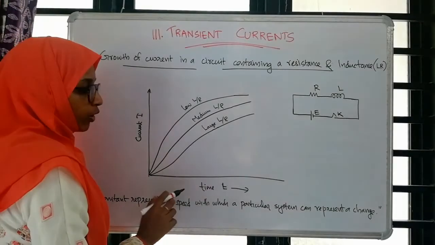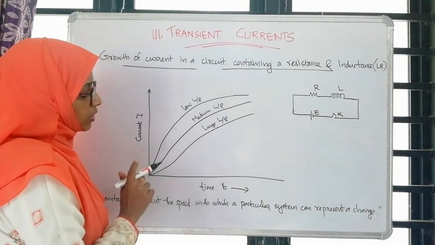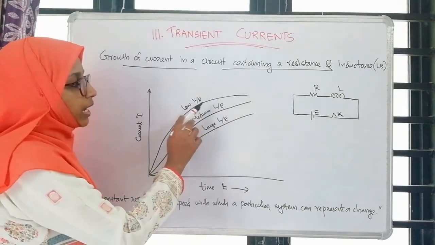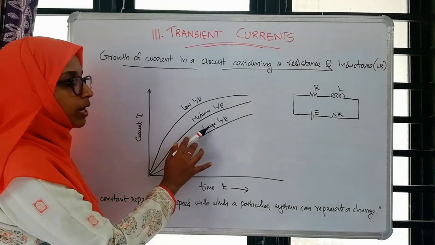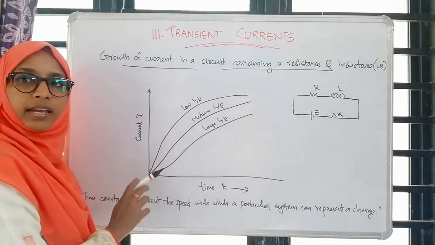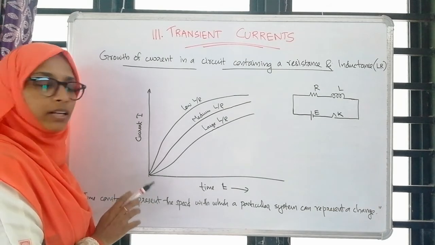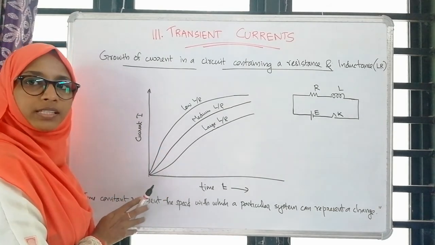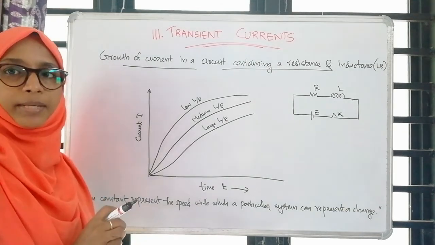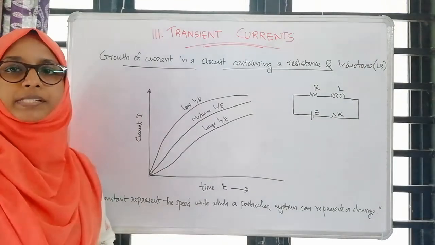We are going to plot the time along the x-axis and the current along the y-axis. When L by R is very low, the current reaches the maximum value at the highest speed, and when it increases from medium to large, the time taken by the current to reach its maximum value also increases. That is, the larger the value of L by R, the greater the time taken by the current to reach the maximum value. Simply put, the physical meaning of the time constant is that it represents the speed with which a particular system can respond to a change.